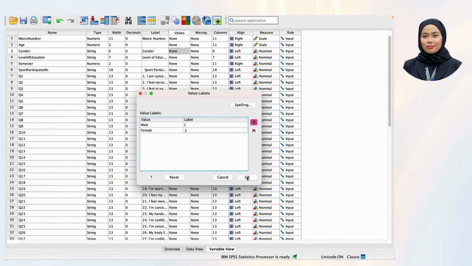Next, go to level of education and click on the value column. Enter 1 for diploma and 2 for degree.